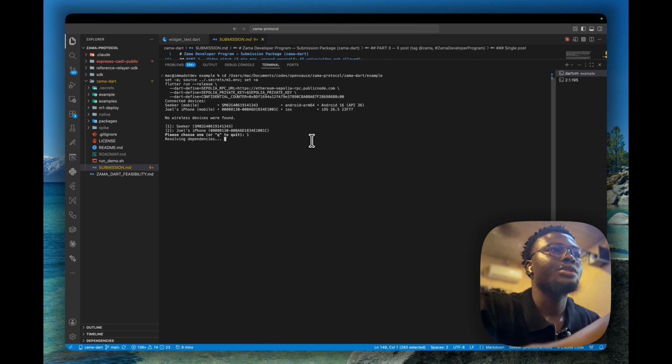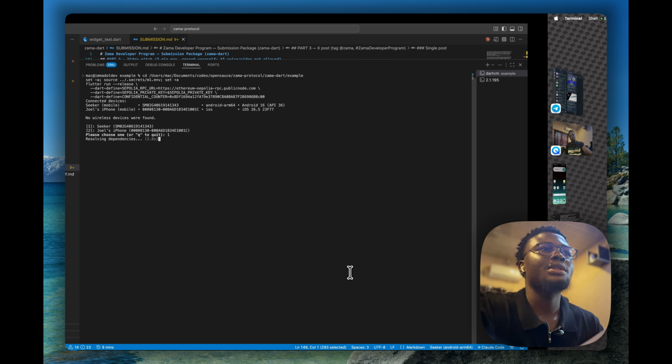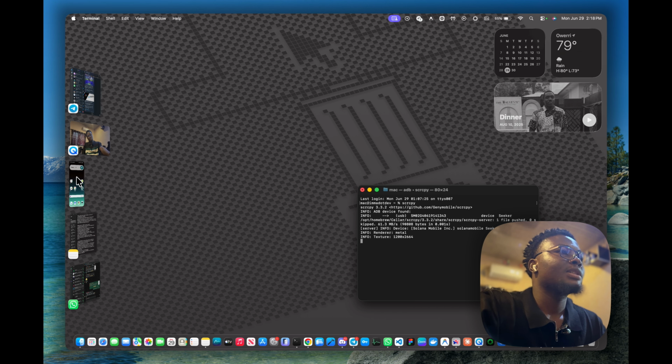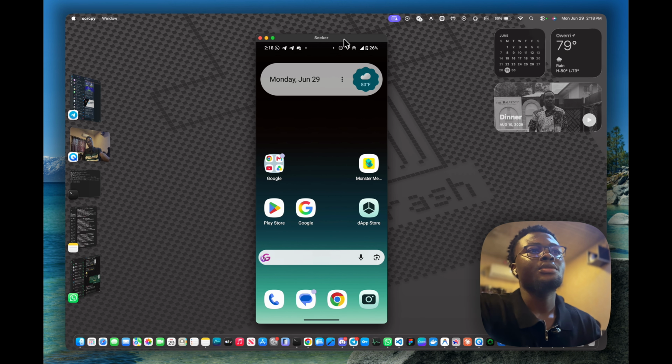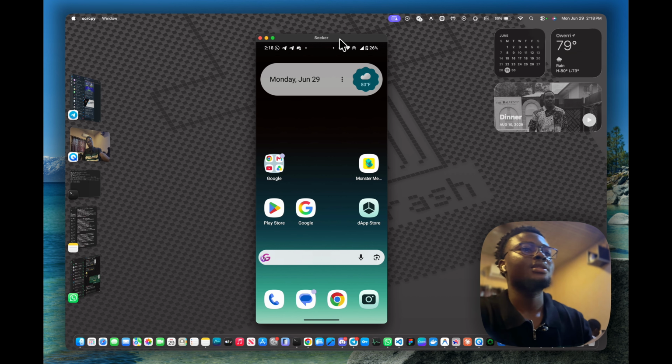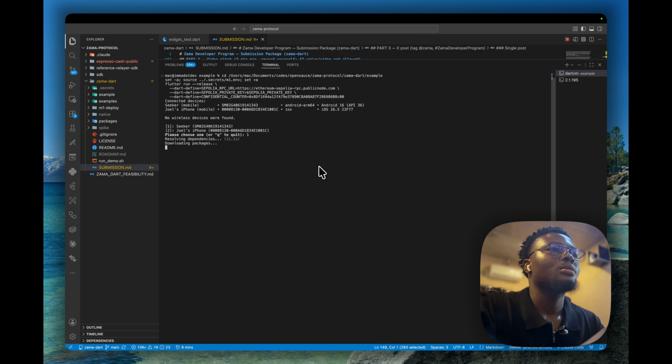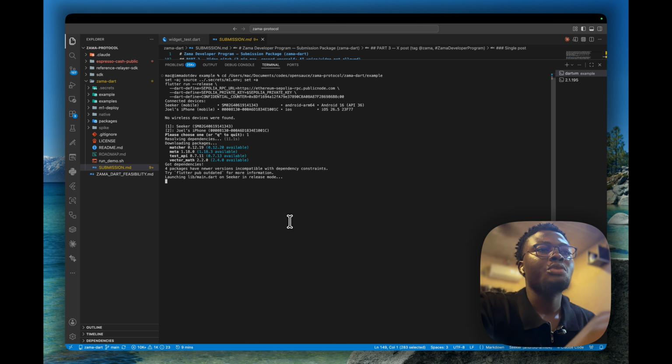I'm going to run it on my Android device, Solana Mobile Seeker, and we can see here whatever is going to be happening on my mobile device. So I'm going to speed this up.